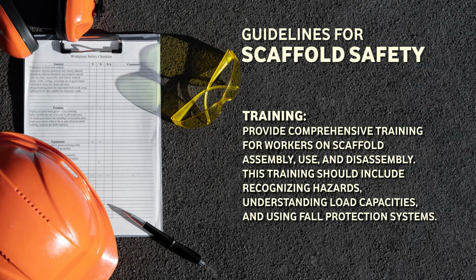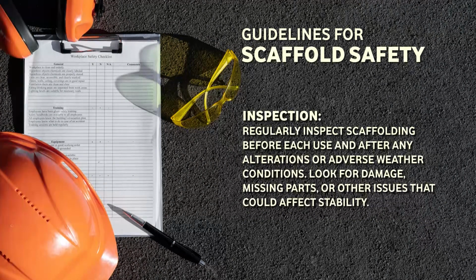Training: a competent person should train the workers on scaffolding assembly and disassembly. The training should include recognizing hazards, understanding load capacity and using fall protection systems. Inspection: regularly inspect scaffolding before each use and after any alteration and adverse weather conditions. Look for damage, missing parts and other issues that could affect stability.